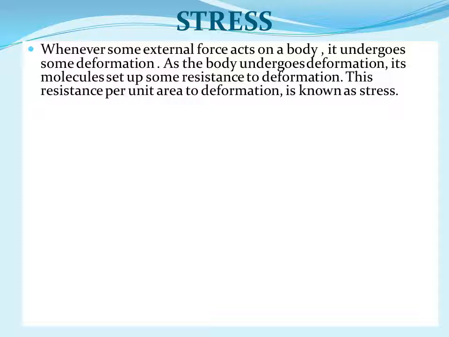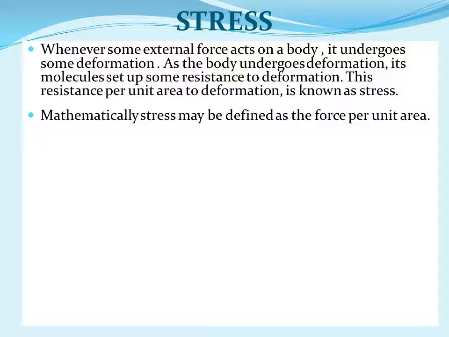Stress. What do you mean by stress? Whenever some external force acts on a body, it undergoes some deformation. As the body undergoes a deformation, its molecules set up some resistance to deformation. This resistance per unit area to deformation is known as stress.